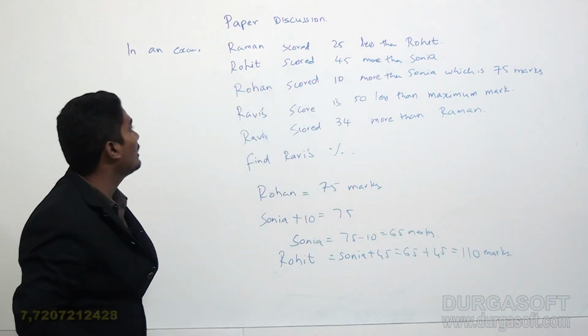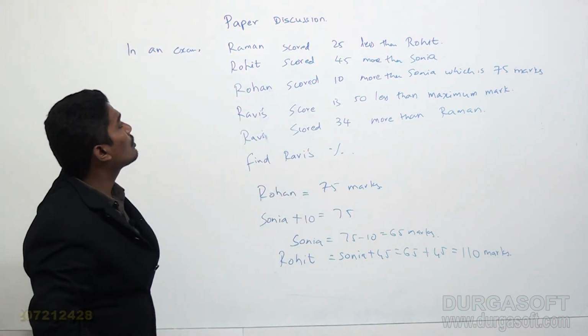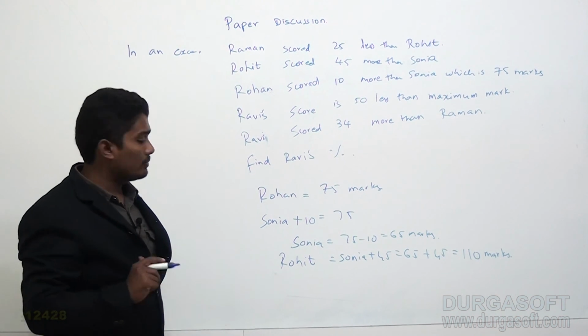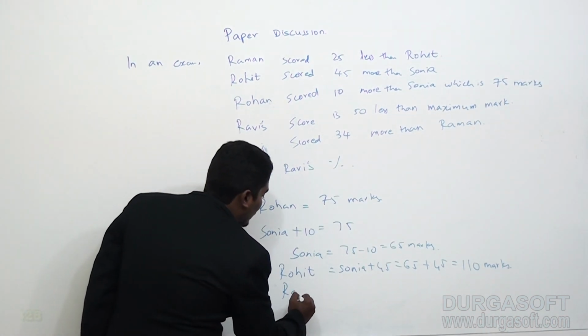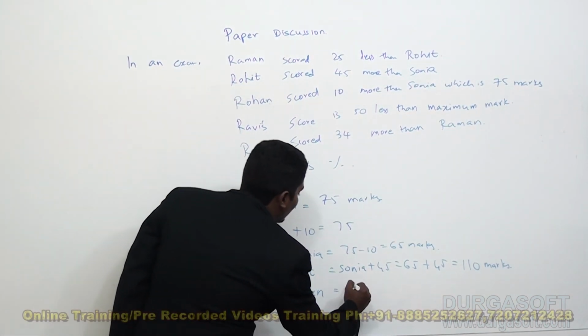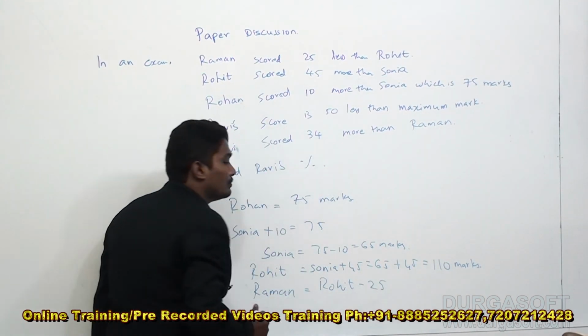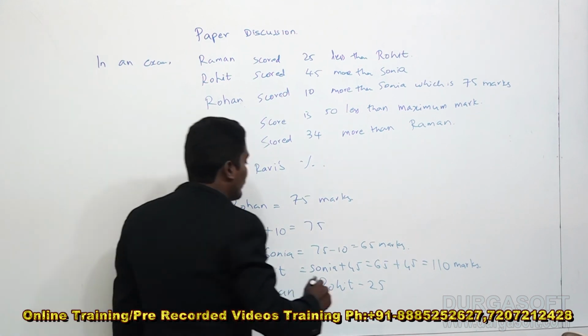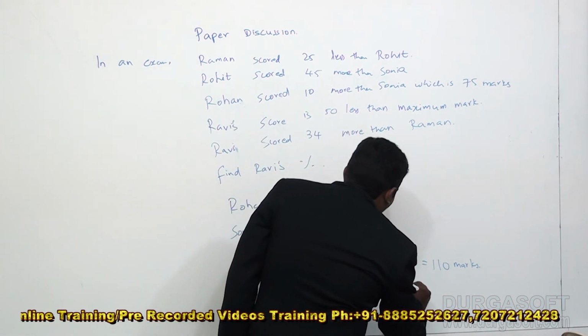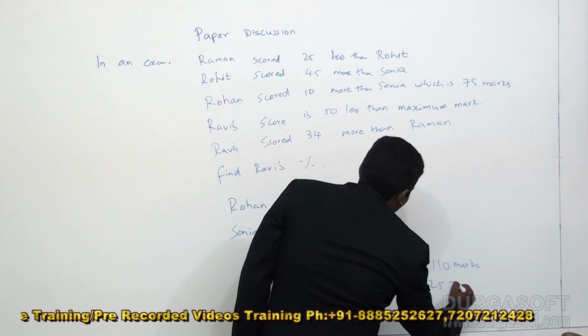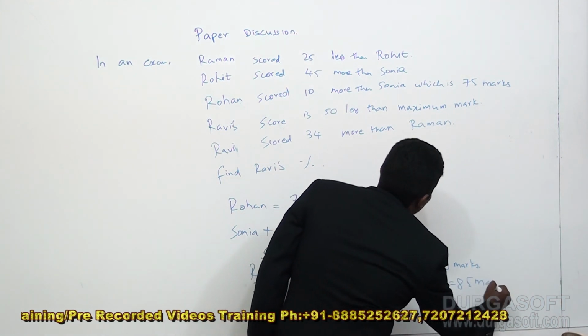Rohit scored 110 marks. Now Raman scored 25 less than Rohit, so Raman's mark is Rohit's mark minus 25. So 110 minus 25, 85 marks.